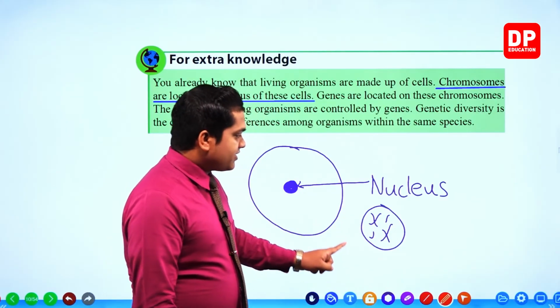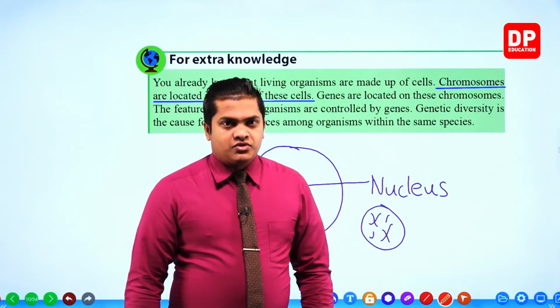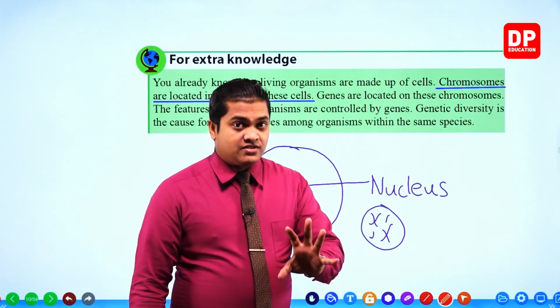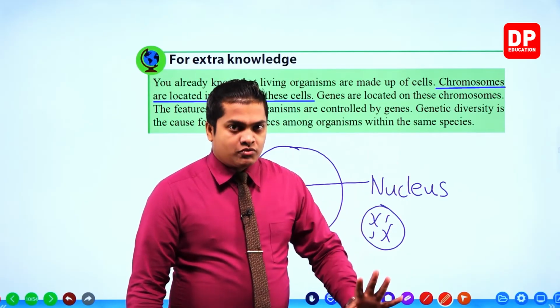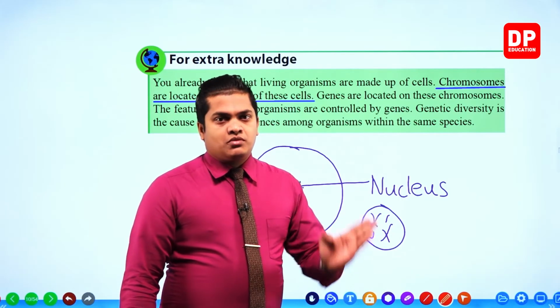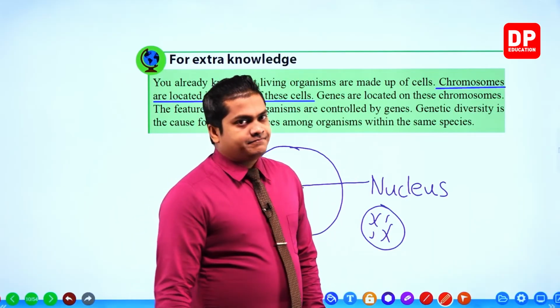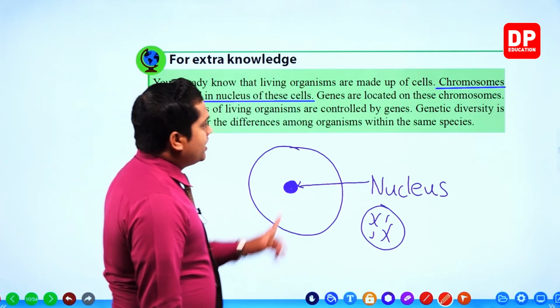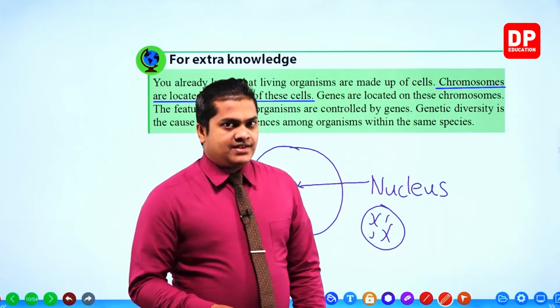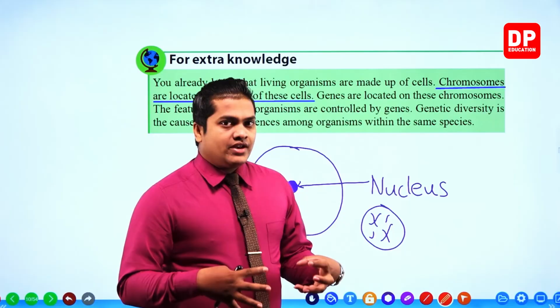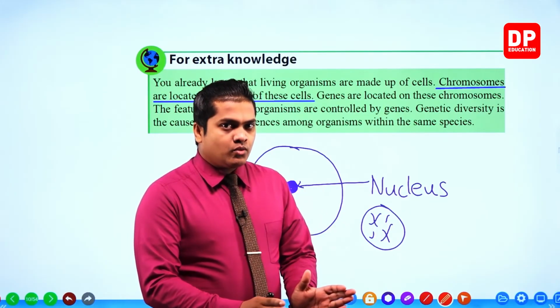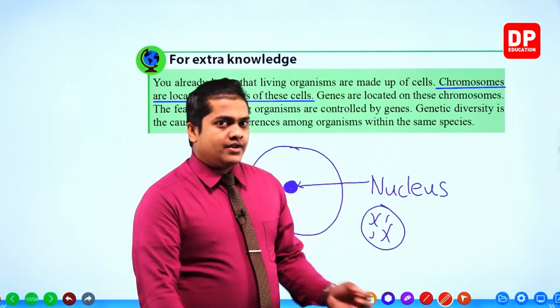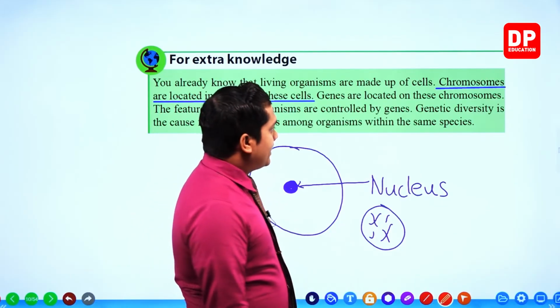Within these thread-like structures, we can observe genes. These thread-like structures are the chromosomes. So within these chromosomes, we can observe genes or DNA. Right. The features of living organisms are controlled by genes. So like I said, all the features in a living organism are controlled by genes.